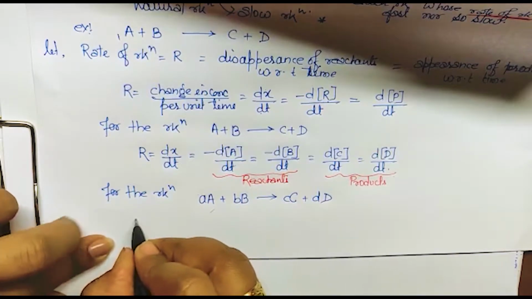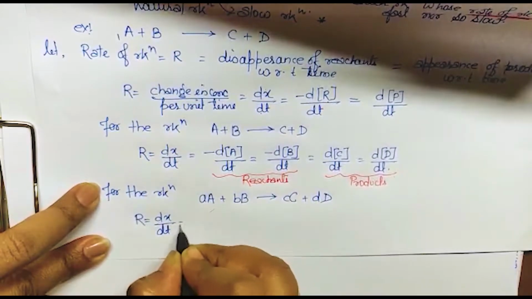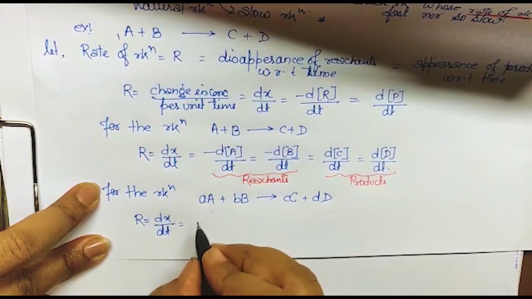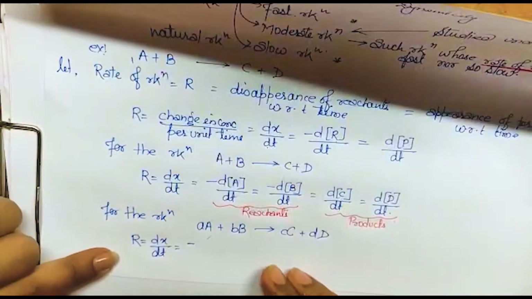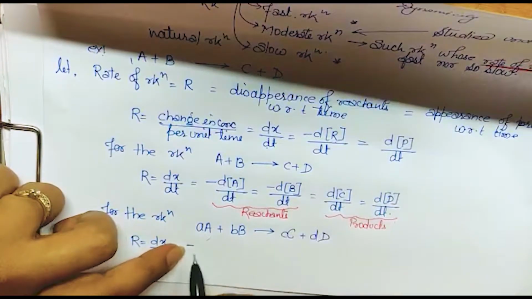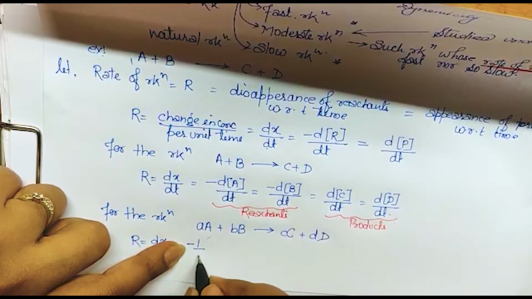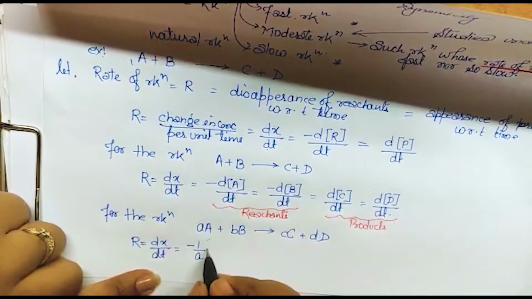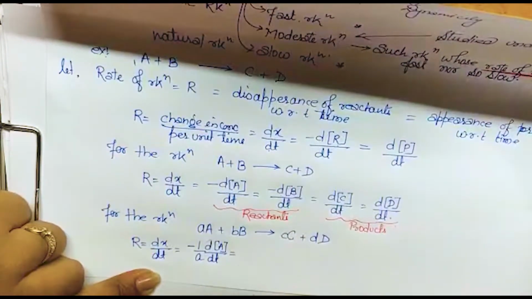So how will you write for this, R is equal to dx by dt, and that will be equal to, since it is a reactant, obviously we will use minus. So this is for the reactant, that's why we will use the negative sign, and this stoichiometric coefficient will convert into the denominator, so it will come like 1 by a. And then as usual you are writing dA upon dt. Similarly, this is also a product.